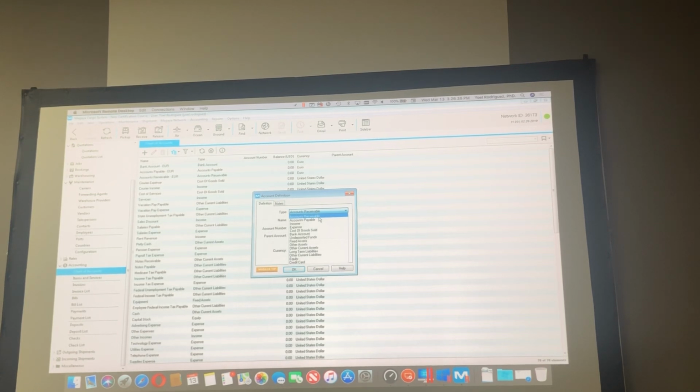That's it. So then you have the income type of accounts. Income is just income, okay? And then expense. But there you will see something that is different, maybe the way you have to understand. Then you have, beside the expense accounts, the cost of goods sold accounts. What is the difference? Does somebody know? What is the difference between an expense and a cost of goods sold?